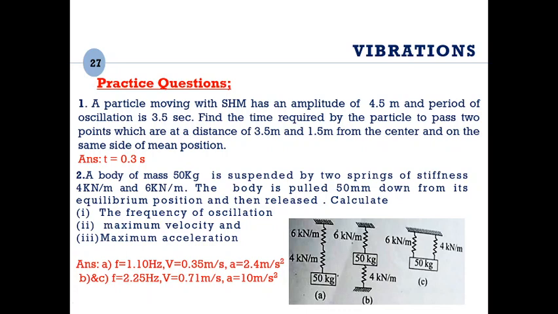So all the cases that we have discussed so far are either the springs are in series or the springs are in parallel. Now there can also be systems given to you where the springs are both in series and in parallel. In such cases, what you have to do is you have to first solve for a series system or a parallel system and then go for the next level. So such examples can also be found in the textbooks. You may solve them also.